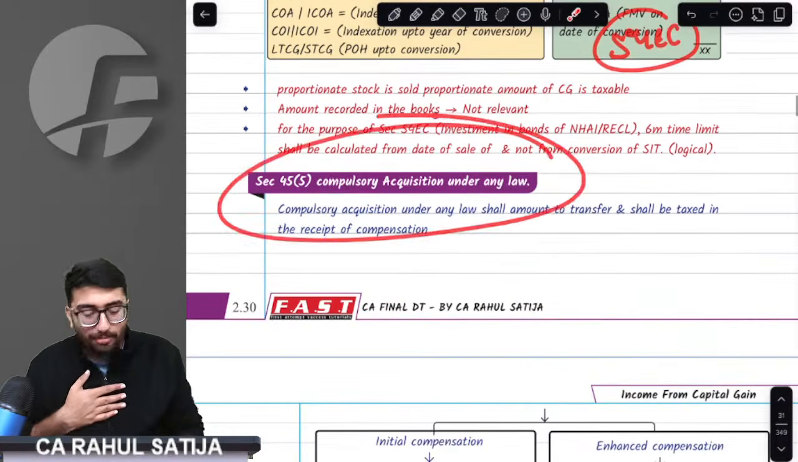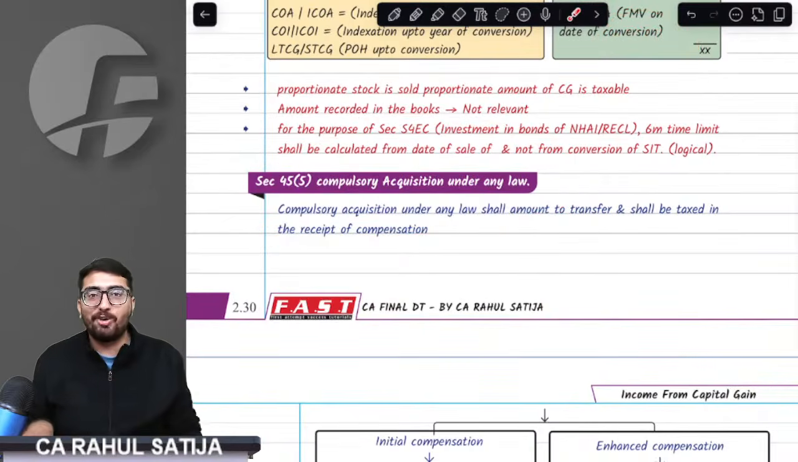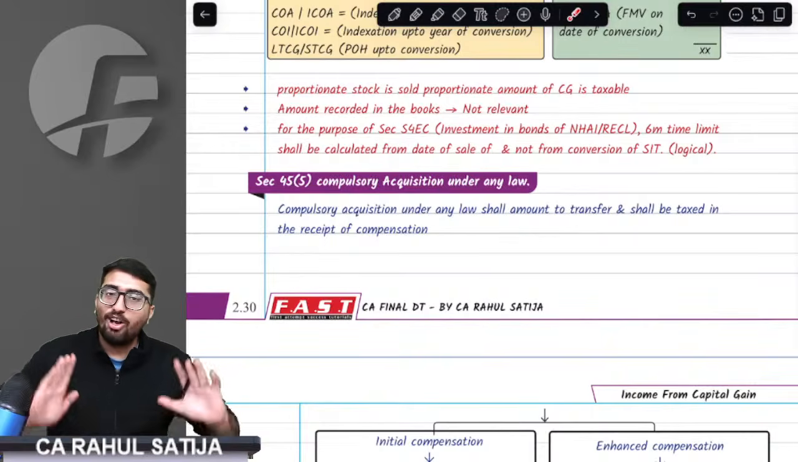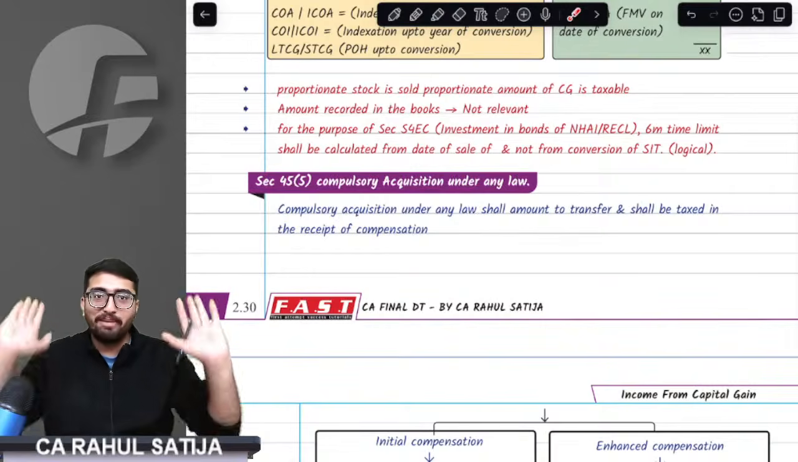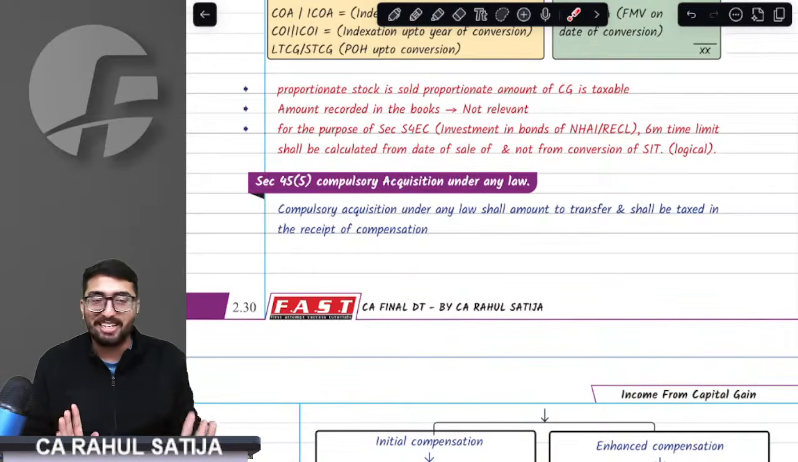Now, the next important case: what is compulsory acquisition? For example, I have a house, and all of a sudden the government wants this house. The government wants to construct a temple here, or anything they want to construct.